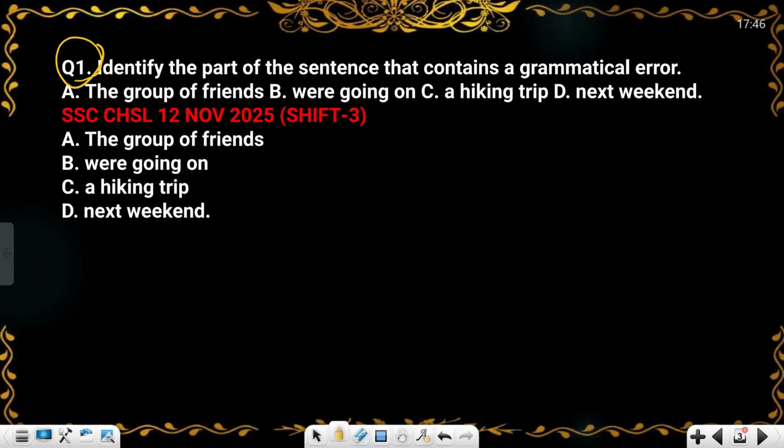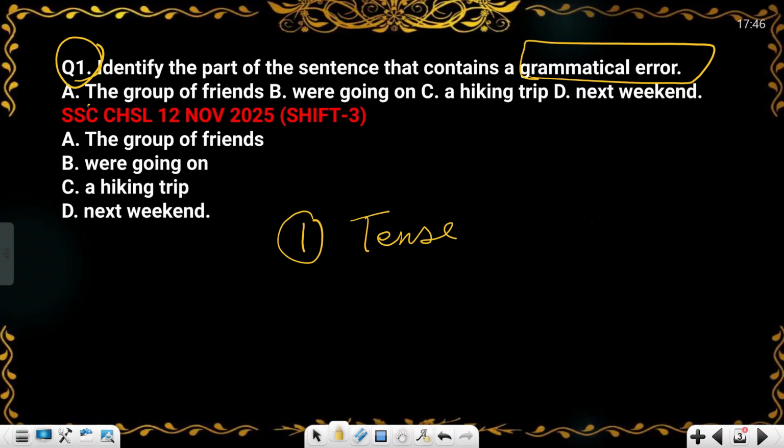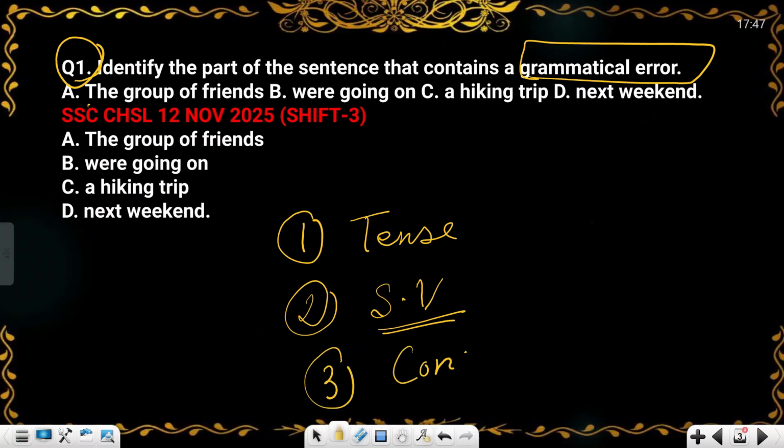What is our first question? In the first question, the examiner is asking about grammatical errors. In this type of question, what is the approach? First, we have to find the tenses and make sure that every tense is correct and uniform. After that, find if there is any subject-verb error, and in the last, we will check the concept.